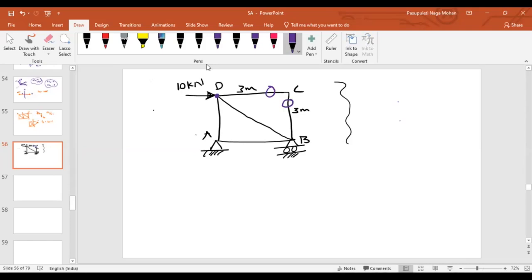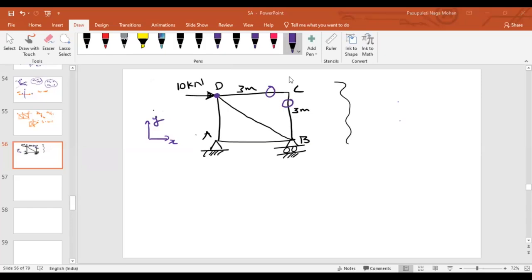Now, first, which equation should I consider to get the reaction? If you consider the equilibrium at joint D, and imagine the forces, let us say this is your force along X and this is your force along Y. Now, if you look at the X direction, if you draw the free body diagram at point D, how many forces will exist?